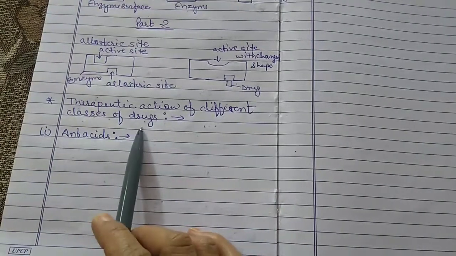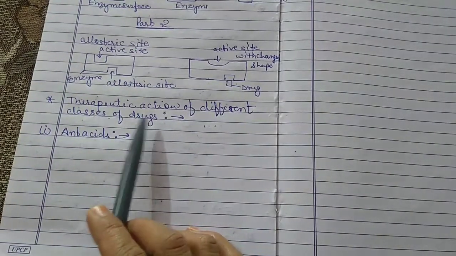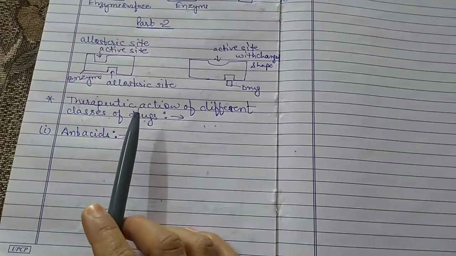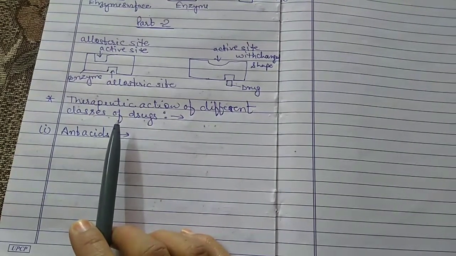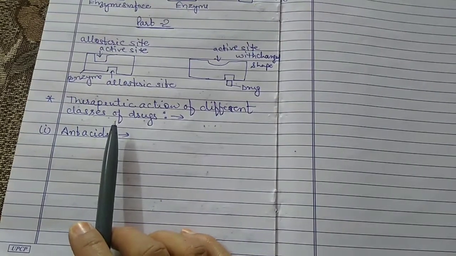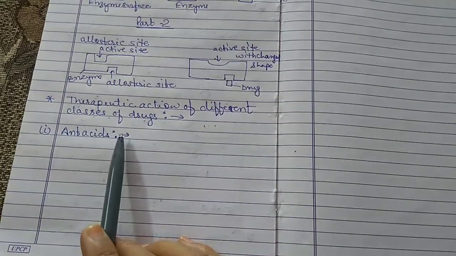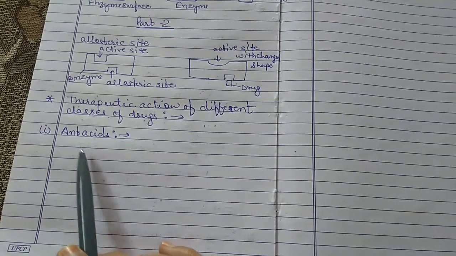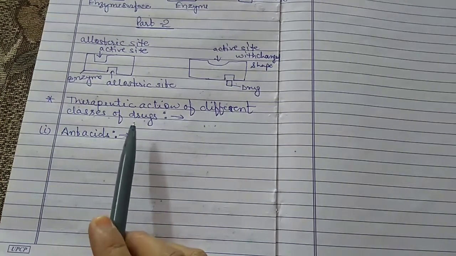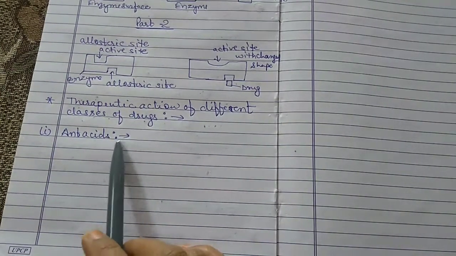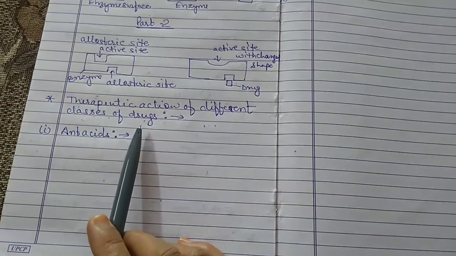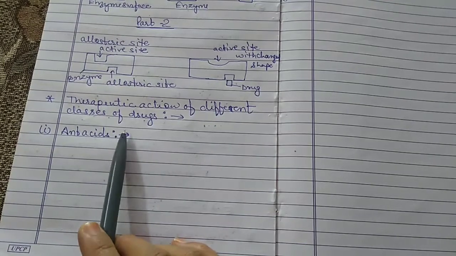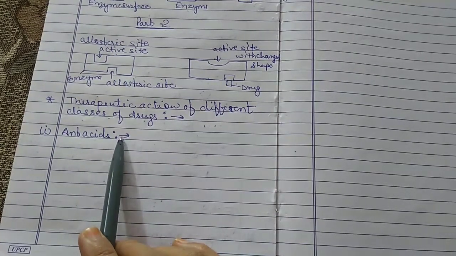Overproduction of acid in the stomach causes irritation and pain in our stomach when we have hyperacidity or when we overeat. So we feel irritation or pain in our body. That is because of the overproduction of the acid. In severe cases, ulcers are developed in the stomach because of hyperacidity or hypersecretion of the acid.